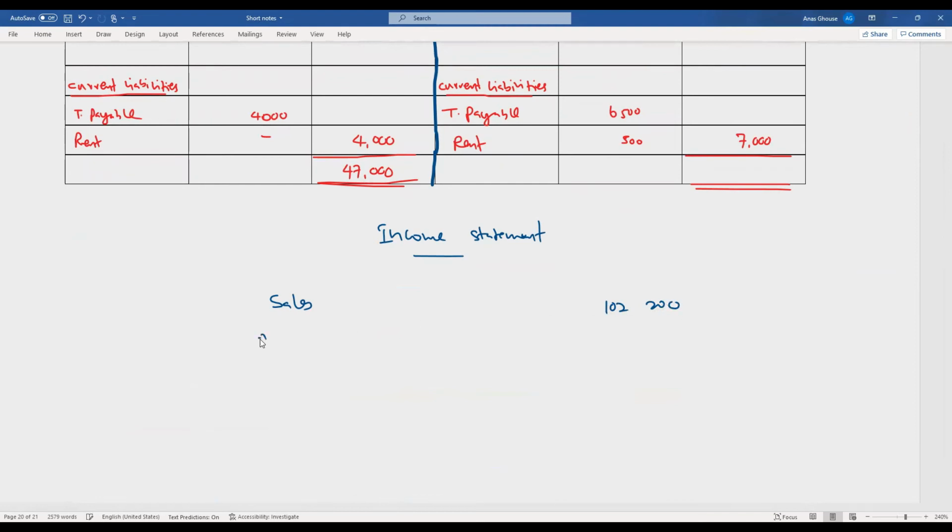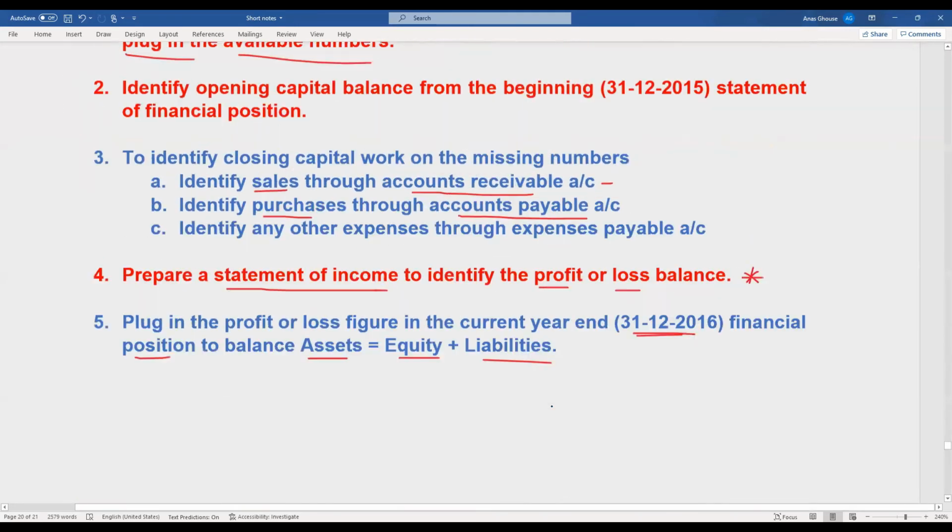From sales, you need to deduct cost of sales. How do you identify cost of sales? Opening stock plus purchases minus closing stock.